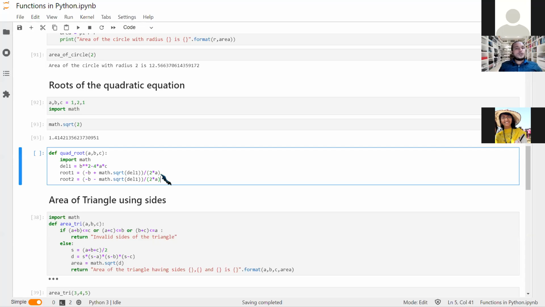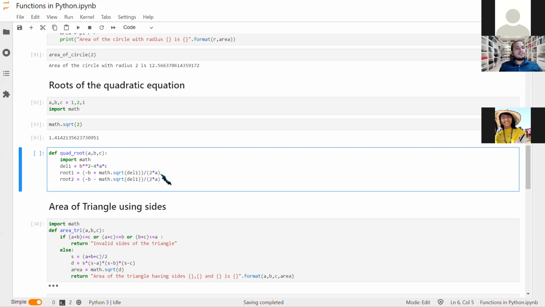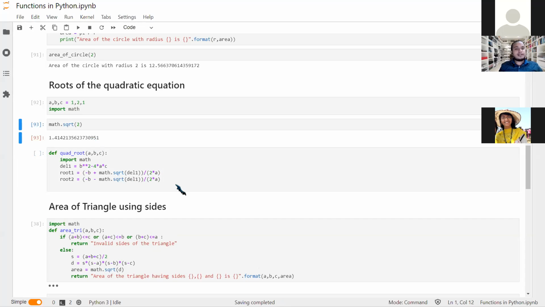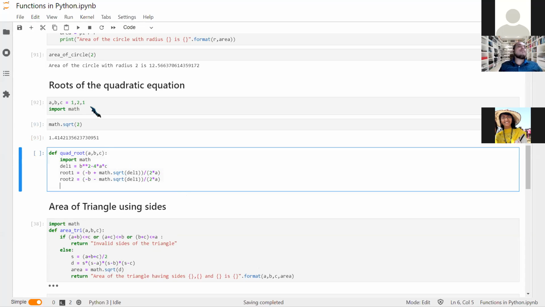Okay, so root 1 and root 2, we have it, and we have just defined it abstractly. We don't know a, b, c. I have written it outside the function right now. So now we will return that the roots of the quadratic function, let's be more creative, the quadratic function a x square plus b x plus c.